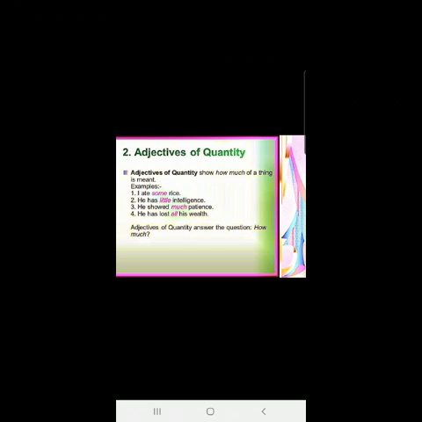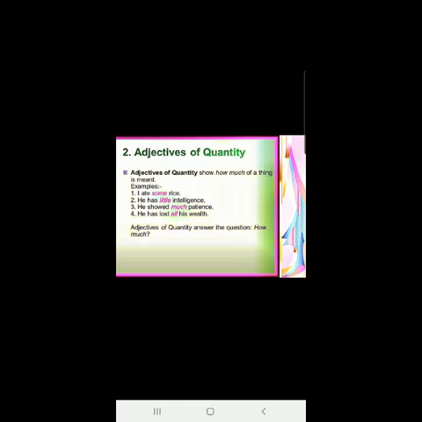Okay? Let us see the first example. I ate some rice. Children, some is an adjective of quantity. It is telling us about the noun rice. Rice is a noun which is uncountable, children. We cannot count rice, right? He has little intelligence. You cannot count intelligence also. Intelligence is also an uncountable noun, right? Little is the adjective which is telling us about an uncountable noun, intelligence.